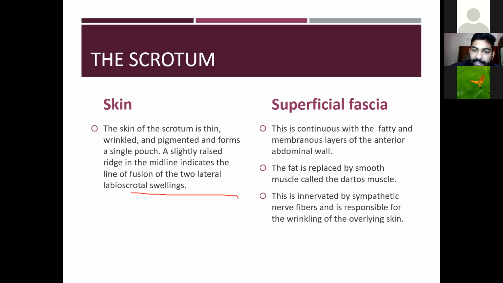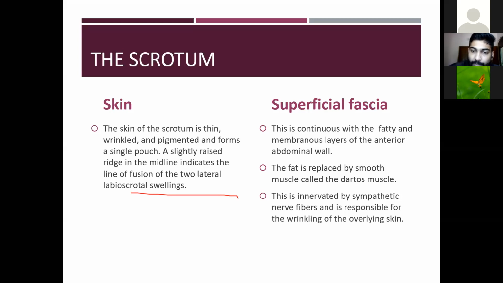Then the next layer is the superficial fascia, also called the dartos fascia. It is continuous with the fatty and the membranous layers of the anterior abdominal wall. Here in the scrotum, the fat is replaced by smooth muscle called the dartos muscle. It is innervated by sympathetic nerve fibers and is responsible for the wrinkling of the overlying skin.